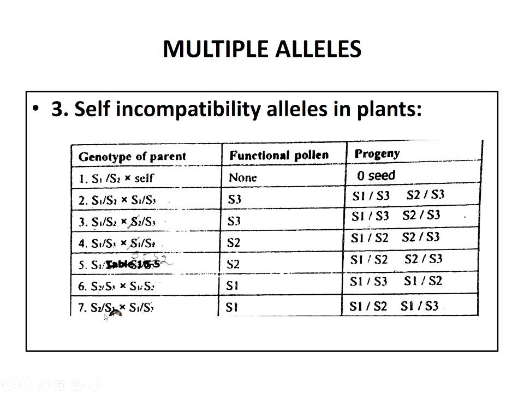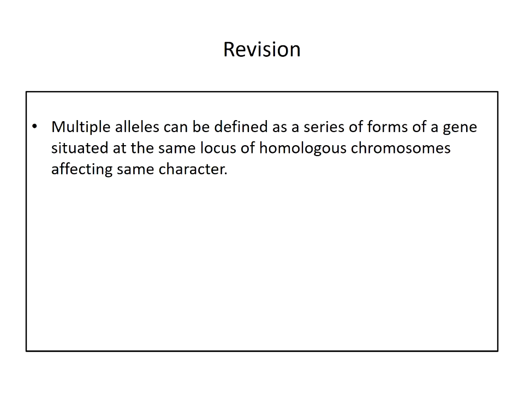And the last one, S2, S3 and S1, S3: functional pollen is S1 and progenies are S1, S2 and S1, S3. So what happens here is, if the plants are pollinated by the pollen of a similar plant or the same plant, then formation of seed is absent or nil.